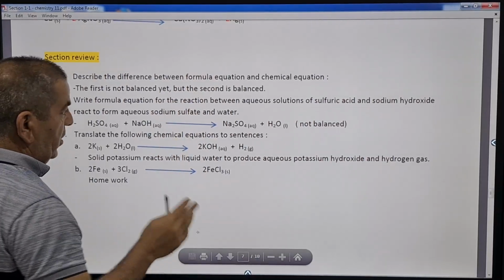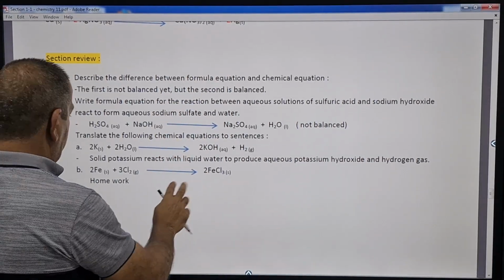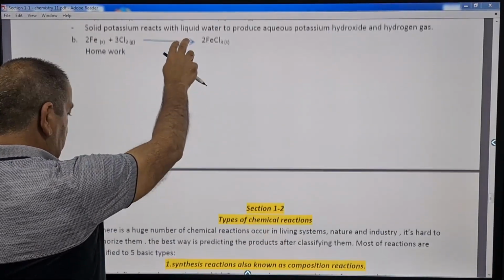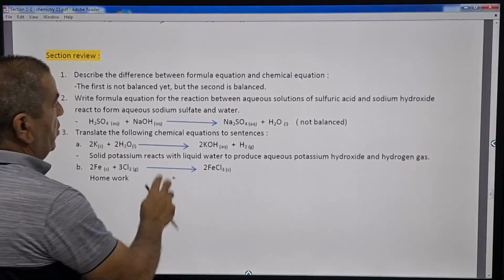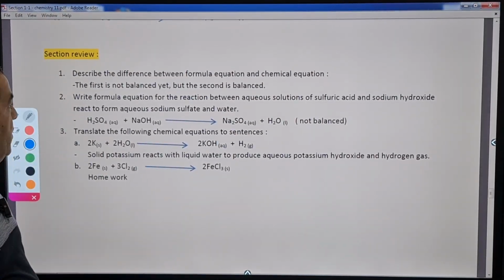About section review, actually, the questions are pretty easy. We don't have a lot of questions. We have only 3 of them. So we will have them maybe within 5 minutes.